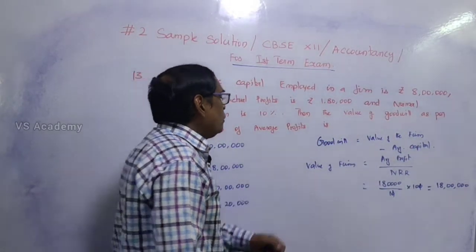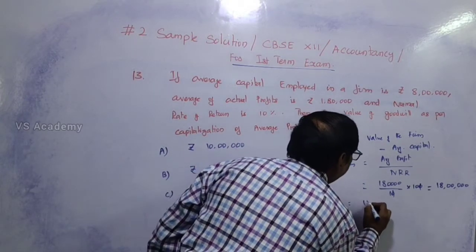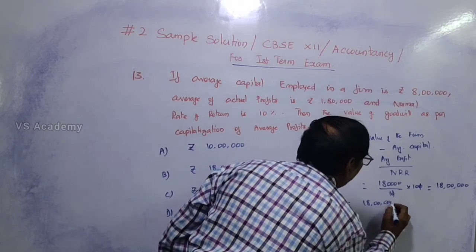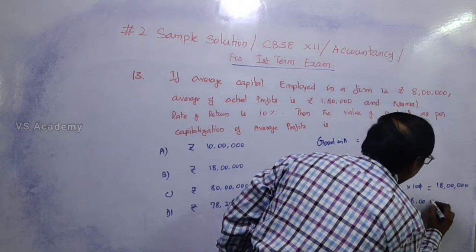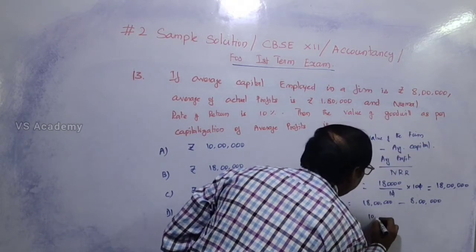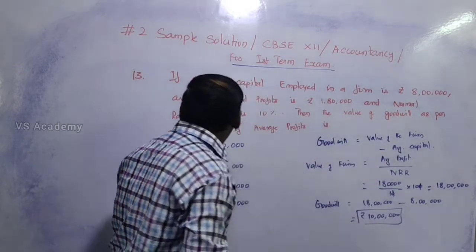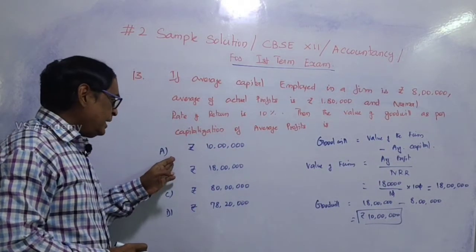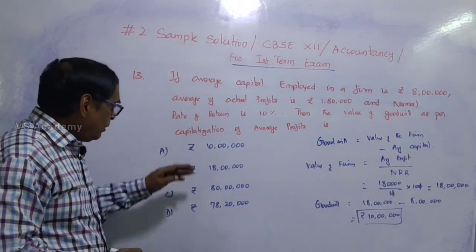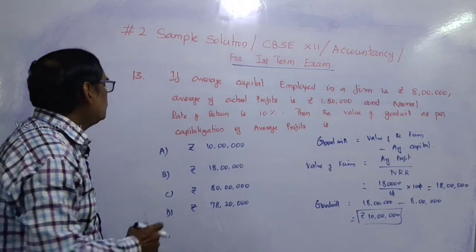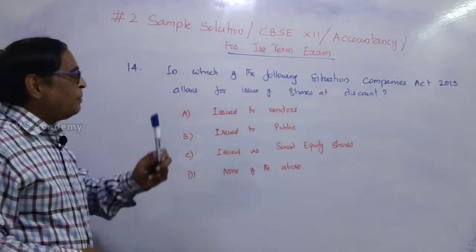So, goodwill value. The goodwill equals 18 lakhs, the value of the firm, minus average capital 8 lakhs. So, the goodwill should be 10 lakh rupees. So, what is given, we will see. The first answer is 10 lakhs. So, the first is correct. 18 lakhs, 80 lakhs, 78 lakhs, all these answers are wrong. So, answer A is the correct answer. Please mark it.